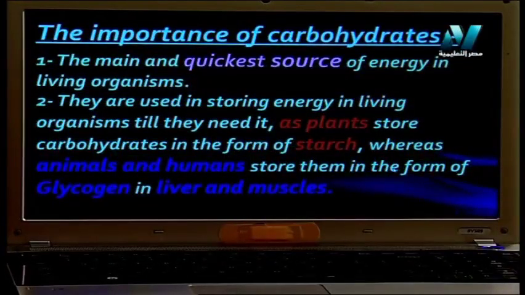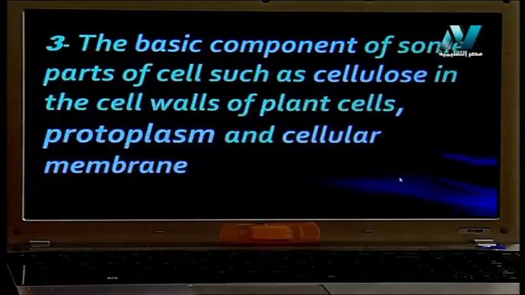Last part, we'll talk about the importance of carbohydrates. Carbohydrate is the quickest source of energy. It gives me the highest and fastest energy; the highest energy is obtained from carbohydrates. Also, carbohydrates are stored in the plant in the form of starch. In animals and humans, they are stored in the form of glycogen. This glycogen is found in your body where? In the liver and muscles. So inside my liver and muscles is the store, which is glycogen, this is my carbohydrate store.